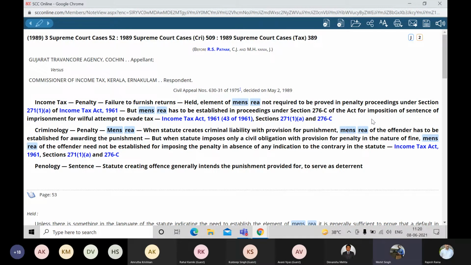Yeah, okay. So as I can see from my screen, there were two judges in the quorum, named as former Chief Justice Pathak sir and Justice Kania sir. However, as you can see, members, one of the judges' names is in blue bold color. That simply means Justice Pathak sir was the one who authored the judgment, penned down the judgment.